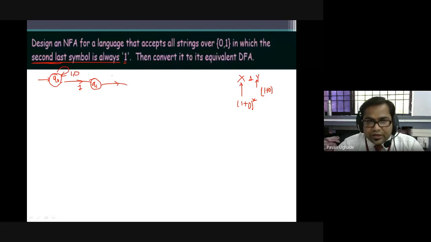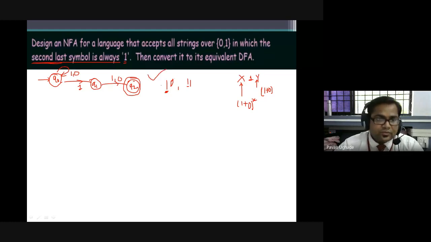So can I write 1 comma 0, it may be anything, and q2. This will be my final state. Now the minimal strings which will be accepted are 1 0 or 1 1, right? Because second last is 1, second last is 1. Whether this has been accepted, just check it out. 1 0 or 1 1 is accepted. So this is the NFA. Is it NFA? Yes, this is NFA.